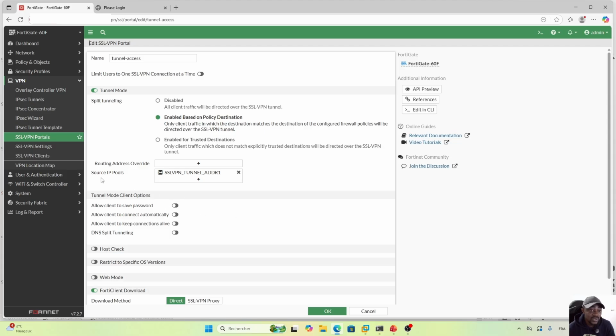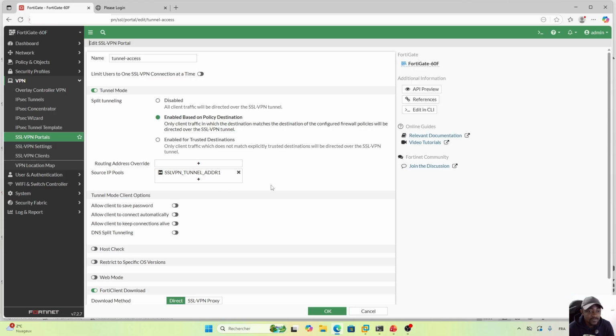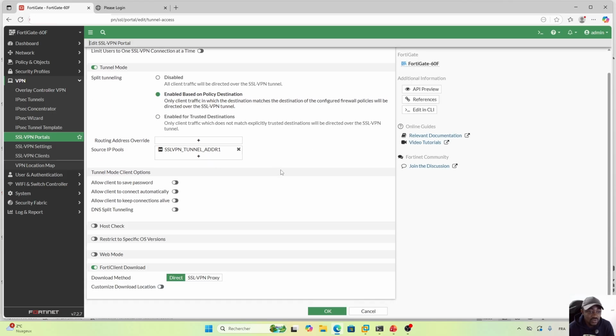So here we also have the source IP pool. The source IP pool here is the pool from where IP addresses will be assigned to the remote users when they are connected through the SSL VPN interface. You can see that by default on each FortiGate you have this IP pool that is always available. You can also add your own personal IP pool if you need. In this case, we are not going to do that.